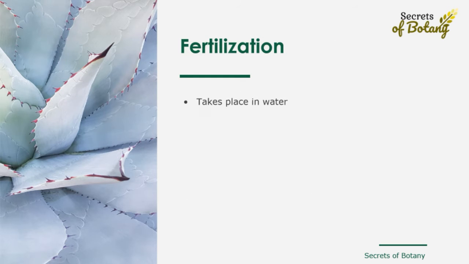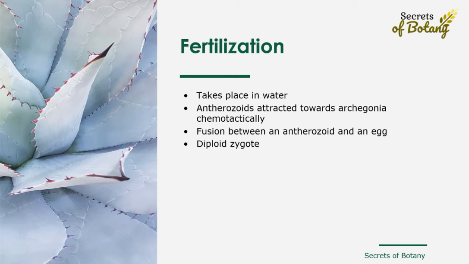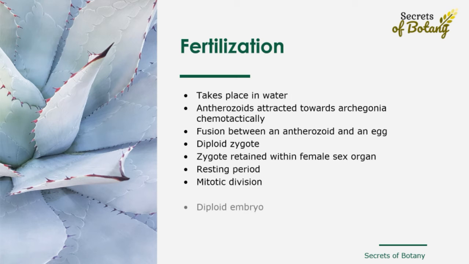Fertilization. Fertilization takes place in water. Antherozoids are attracted towards archegonia chemotactically. A single antherozoid fuses with an egg, thus accomplishing fertilization, which results in the formation of the diploid zygote. The zygote is retained within the female sex organ for some time. After a resting period, the zygote develops through mitotic divisions into a diploid embryo.